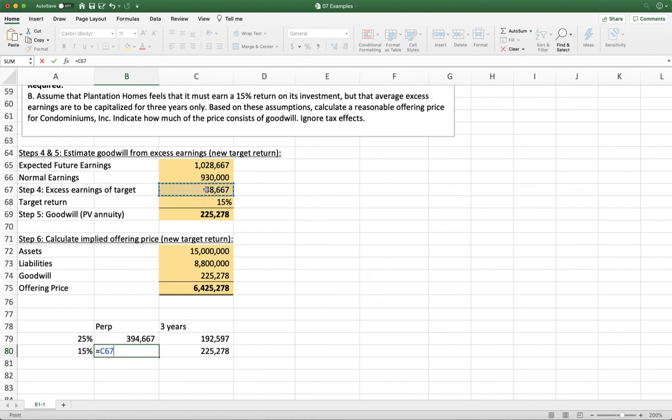So we're going to take our excess earnings of $98,667. And because it's a perpetuity, we're going to divide by our discount rate, which is 15%. And sure enough, we get the biggest number of the bunch, which is $657,000 and change. So we can see that smaller discount rate and longer period is the most aggressive, while shorter period and higher discount rate is the most conservative.